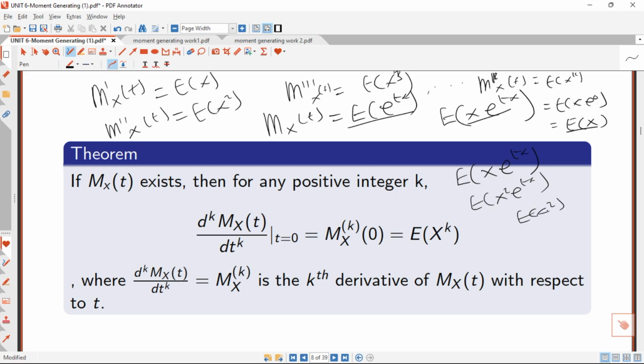So all that the theorem is trying to tell you is that when the moment generating function is given to you and you take the first derivative, you are going to get expectation of x. When you take the second derivative, you are going to get expectation of x squared. When you take the third derivative, you get expectation of x cubed. When you take the fourth derivative, you get expectation of x raised to the power 4, right? If you take the kth derivative, you are going to get expectation of x raised to the power k of that moment generating function.